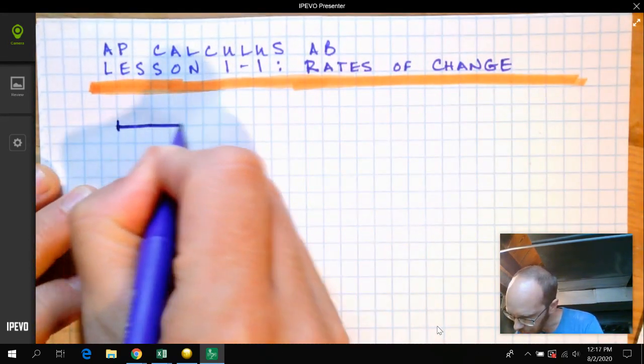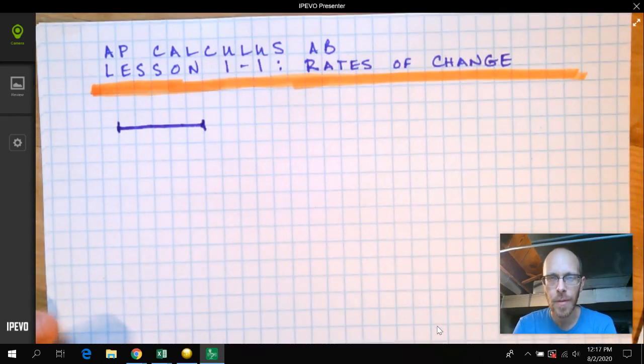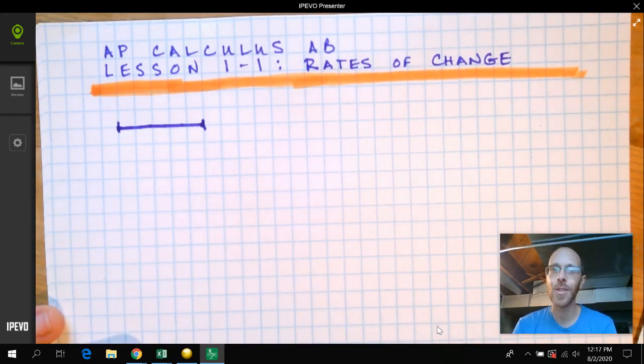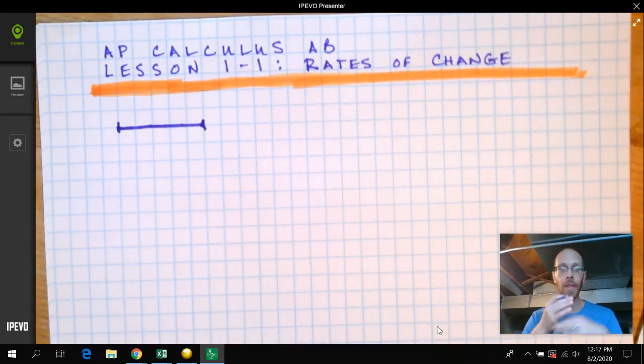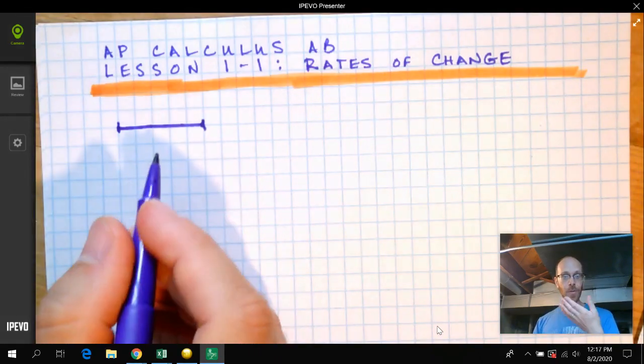Everything that you do takes time, takes an interval of time. You got up, you took a shower, that took some time. You had yourself a nice big bowl of Super Frosty-Os, took some time. You brushed your teeth, that took some time. Drove to school, that also took some time. Everything that we do takes an interval of time.